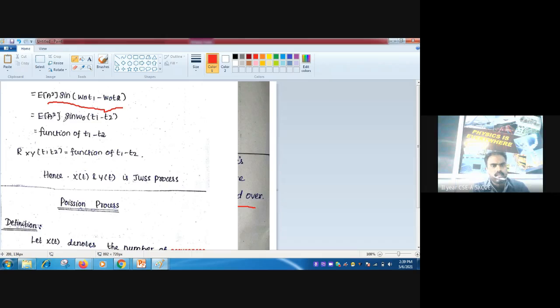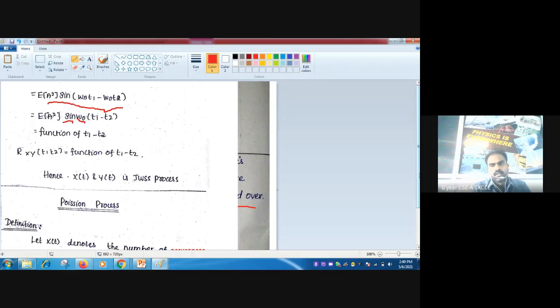This is nothing but, taking omega 0 common, omega 0 times t1 minus t2. So E of A squared times sin omega 0 (t1 minus t2). Since it is t1 minus t2, it is a function of tau or t1 minus t2. Therefore, dear students, both X(t) and Y(t) are JWSS processes, random processes: jointly wide sense stationary processes.